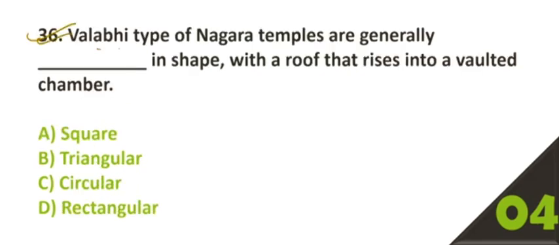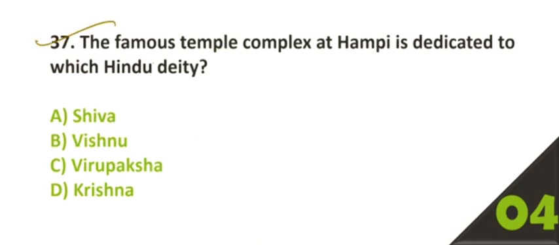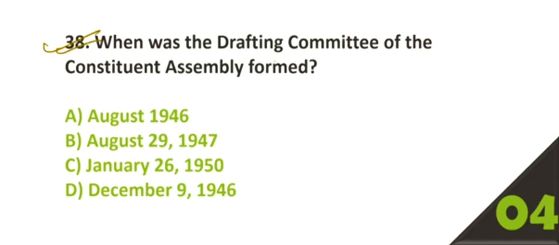36. Pallavi type of Nagara temples are generally dash in shape with a roof that rises into a vaulted chamber. Option number D is the right answer, rectangular. 37. The famous temple complex at Hampi is dedicated to which Hindu deity? Option number C is the right answer, Virupaksha. 38. When was the drafting committee of the Constituent Assembly formed? Option number B, August 29, 1947.